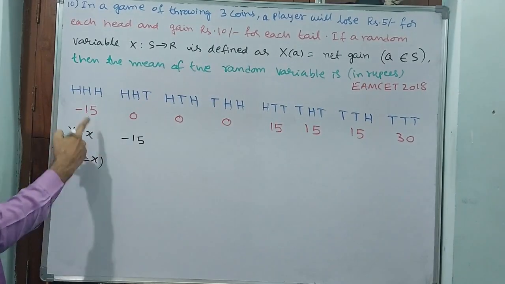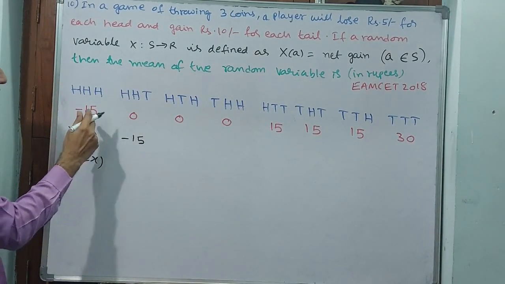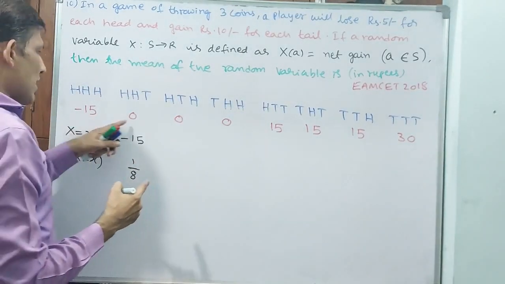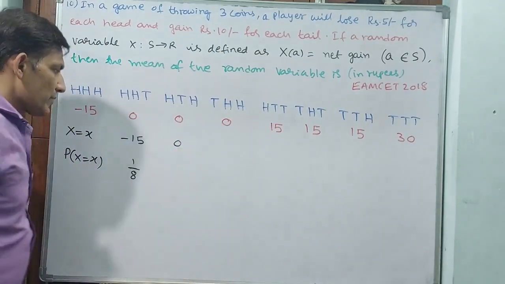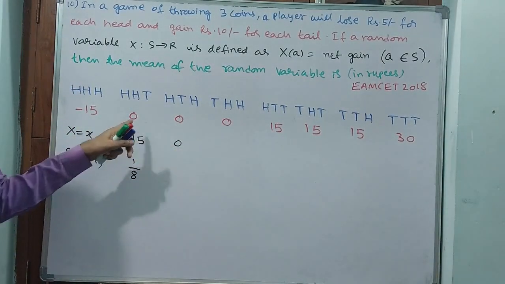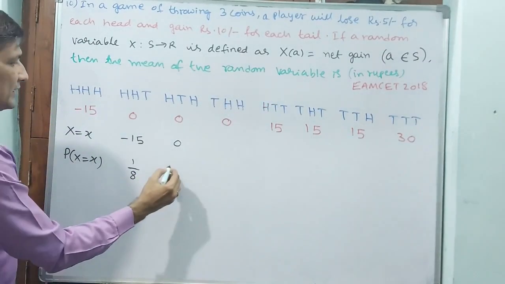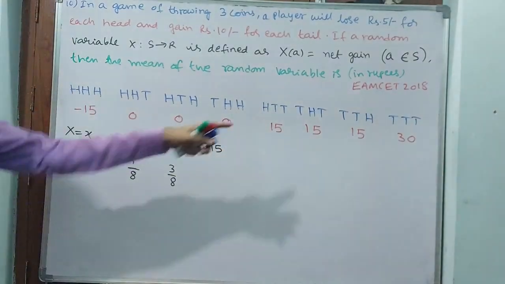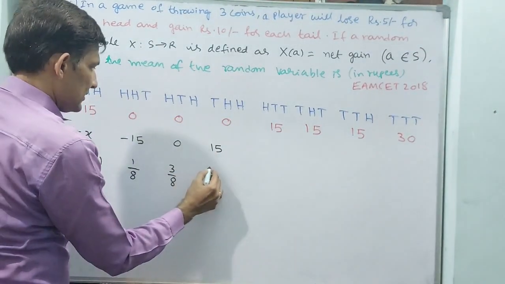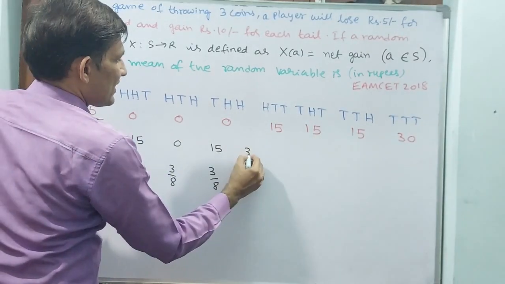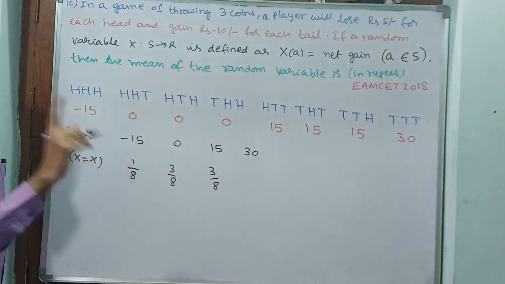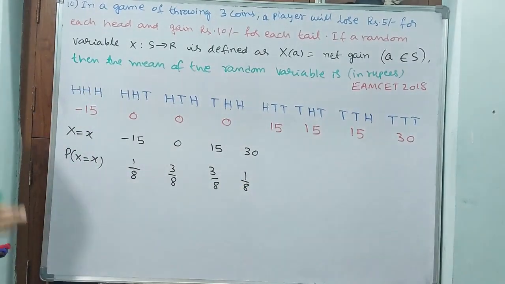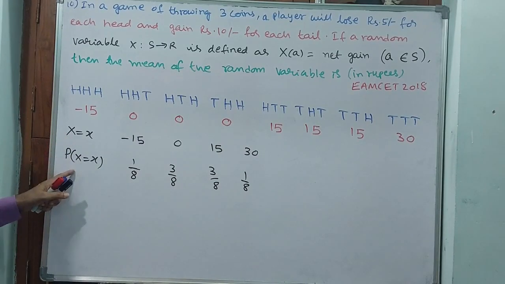What is its probability? Among 8 outcomes, 1, so 1 by 8. Next, 0: its probability is 1, 2, 3, so 3 by 8. Next, plus 15: its probability is also 3 by 8. Next, 30 is also 1 by 8.